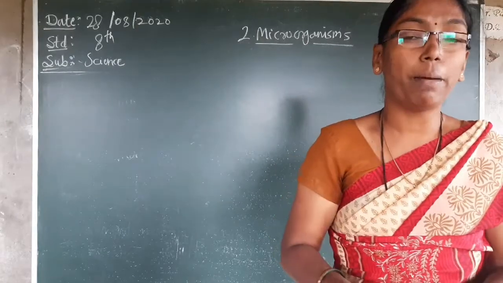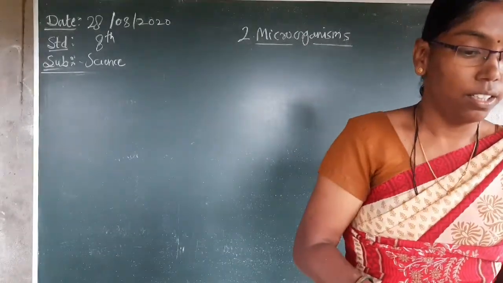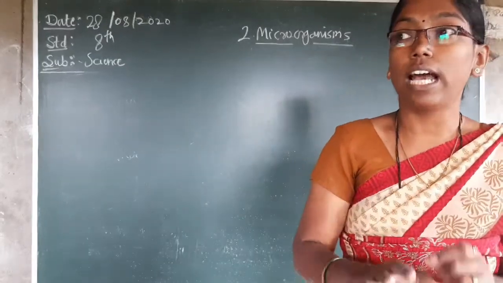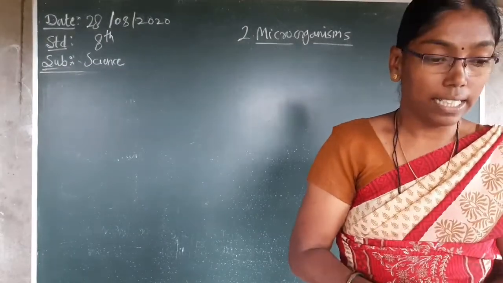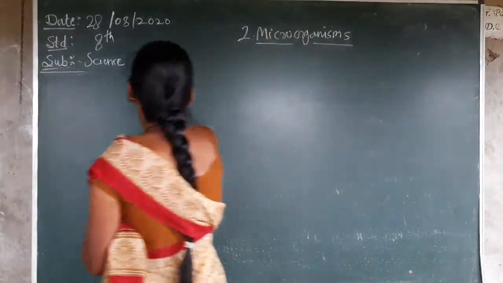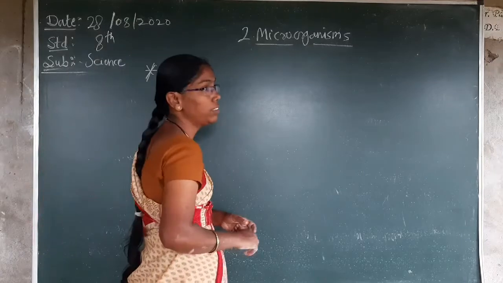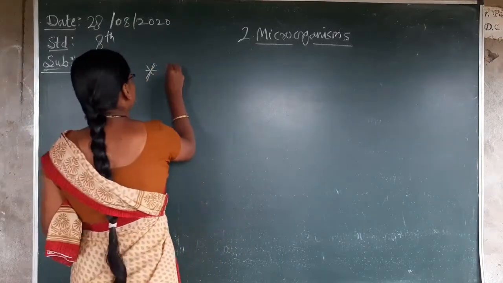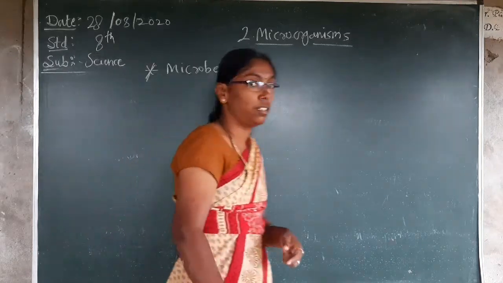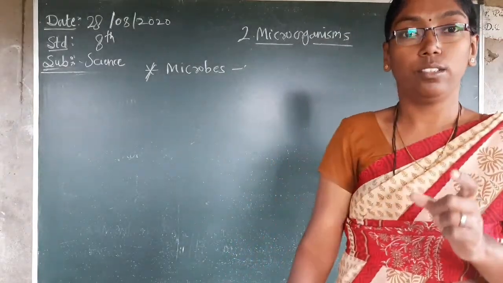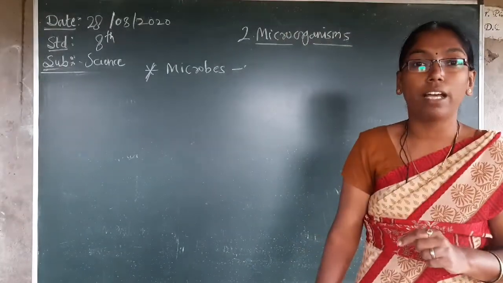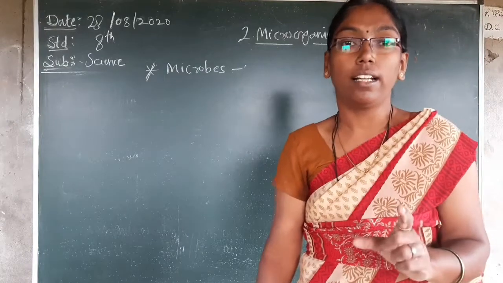So what is meant by microorganism, we can check in this lesson. The living organism which we cannot see with our naked eyes is called a microorganism, or in other words, a microbe. Okay, definition, don't forget: define microorganisms, define microbes. The lesson name is Microorganisms, so the definition is very important. With an example you can write it for 2 marks, or for 1 mark the definition alone. Define microbes or microorganism, either word can be given.